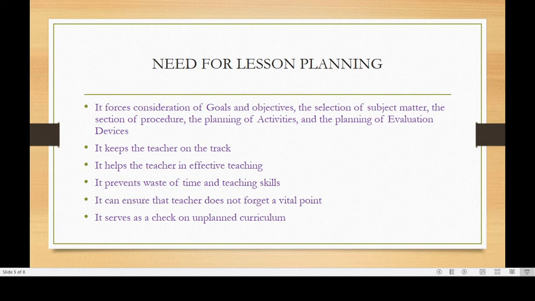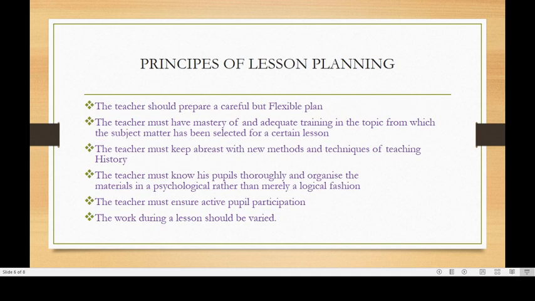It keeps the teacher on the track. It helps the teacher in effective teaching. It prevents waste of time and teaching skills also. It can ensure that teachers do not forget a vital point. It serves as a check on unplanned curriculum. So this is the need for lesson planning.